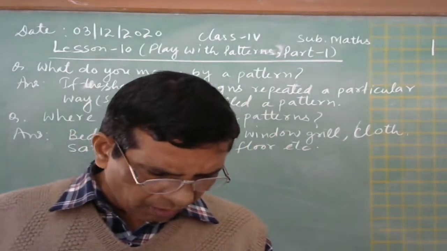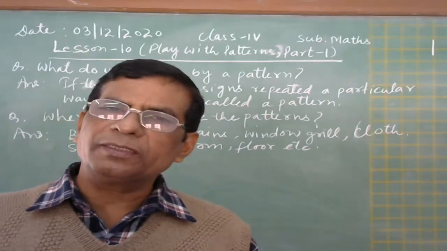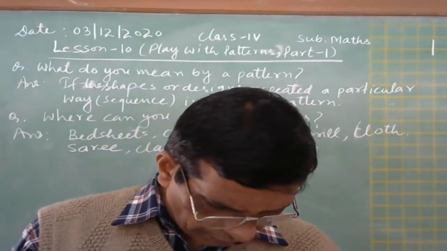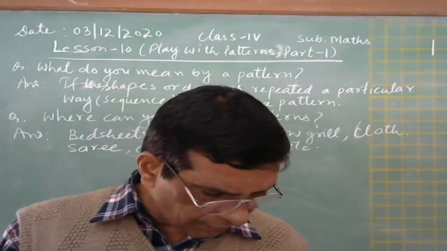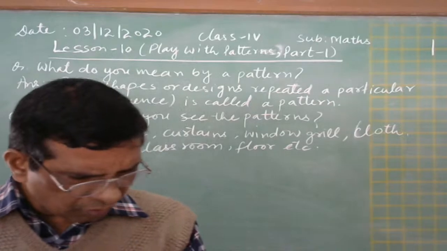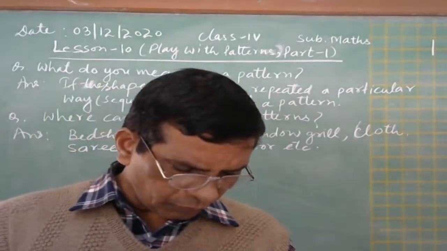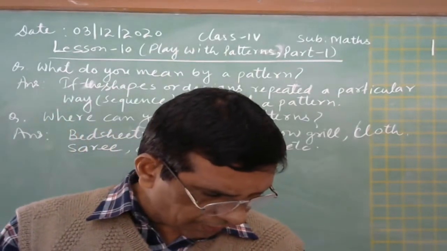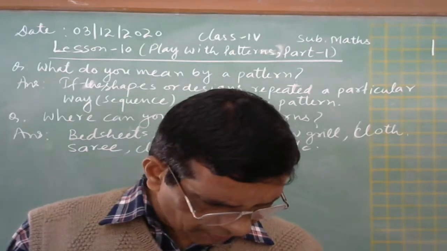Okay. Now in your textbook also some patterns are there, and you can see. Some patterns are given in your textbook and you can do on your own. So you will do page number 108 and page number 109.